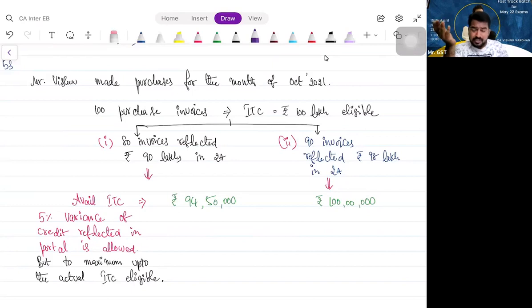But if 90 invoices are reflected showing 98 lakhs ITC in 2A, then how much can he claim? He can claim only 100 lakhs, because of the variation. Whatever ITC you are claiming cannot go beyond your actual eligible ITC.